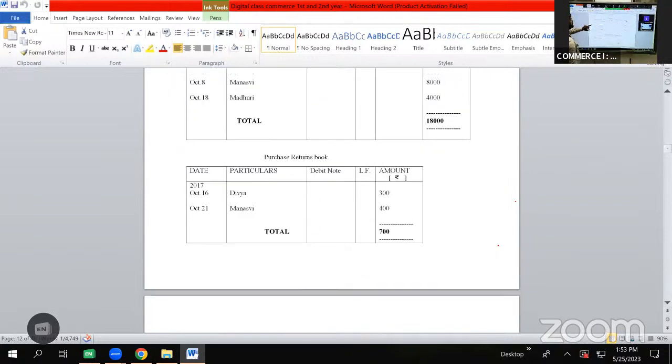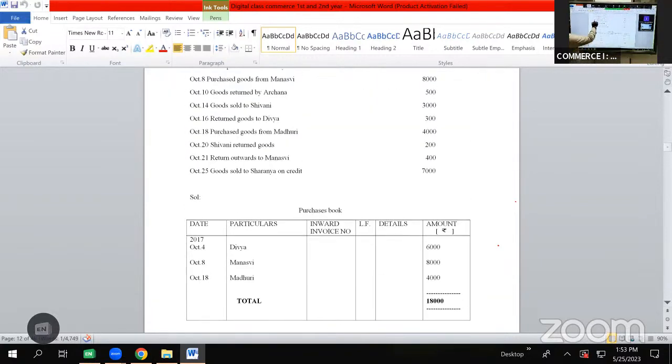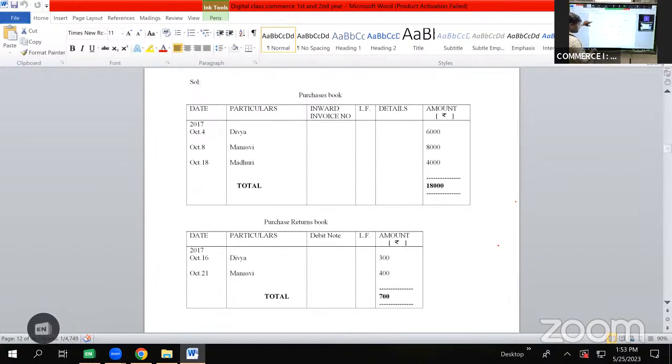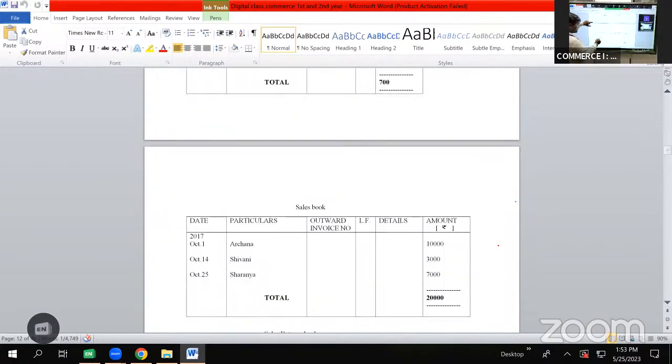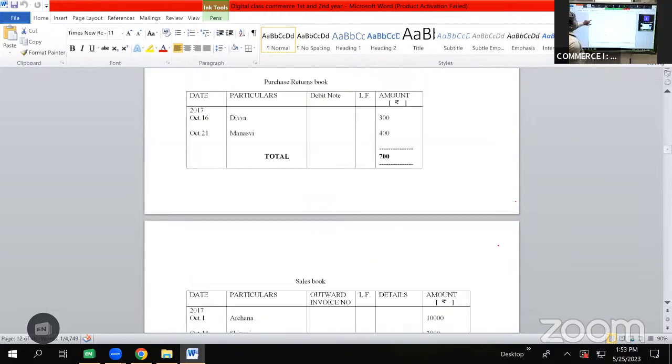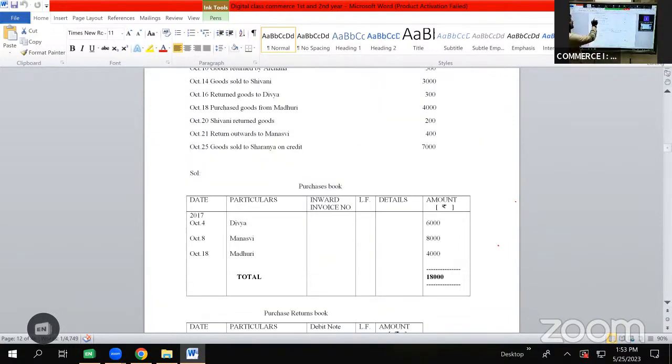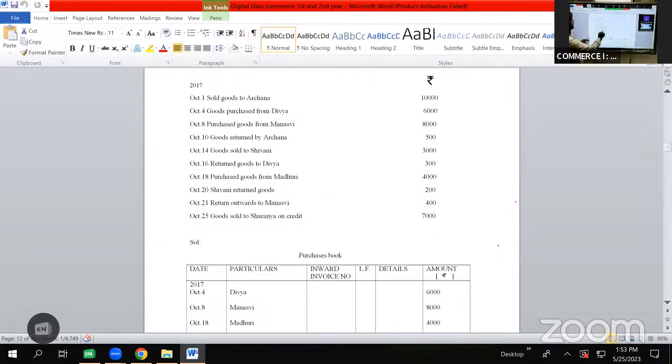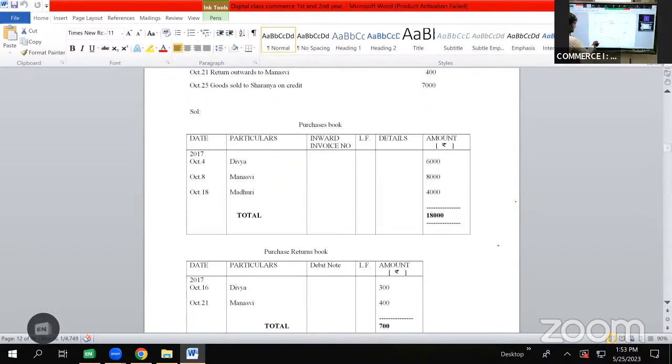After October 10, we have a transaction on October 14, goods sold to Shivani, 3,000 rupees. Here we'll be showing this in sales book as October 14, Shivani, 3,000 rupees. After October 14, we have a transaction on October 16, return goods to Divya, 300 rupees. So here we have purchased goods from Divya on October 4th. It was a transaction of purchase. Now as we are returning goods to Divya, it becomes a transaction of purchase returns, which will be shown in purchase return book as 2017 October 16, Divya, 300 rupees.